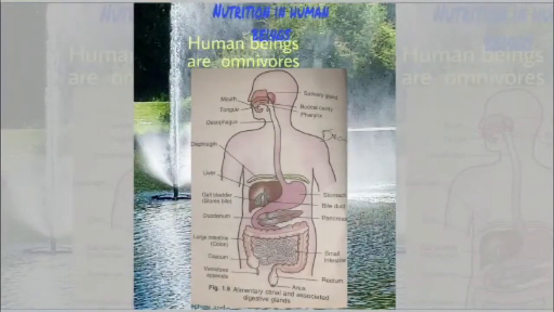You can see the diagram. It is the diagram of the alimentary canal and the associated digestive glands.